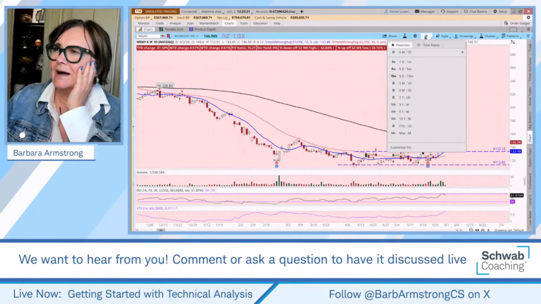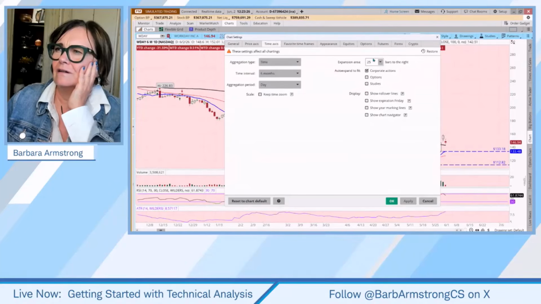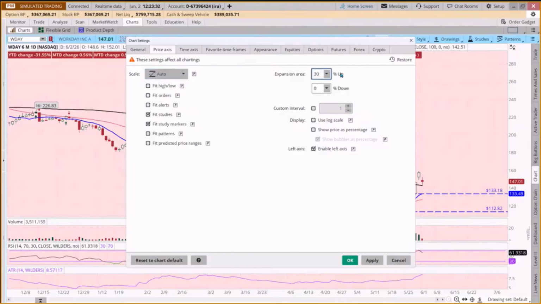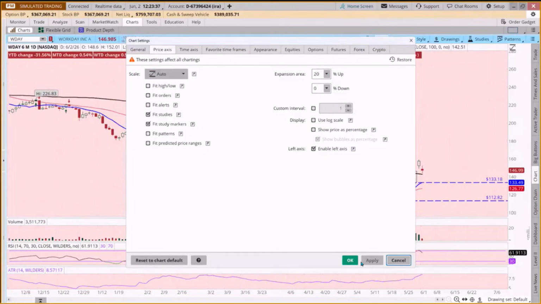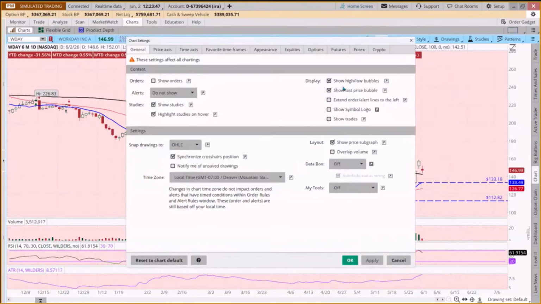I'm just going to come back, sorry, here to our price axis. And we don't need this to be quite so far up. And so if we look at this, I'm going to give us some room at the bottom here.